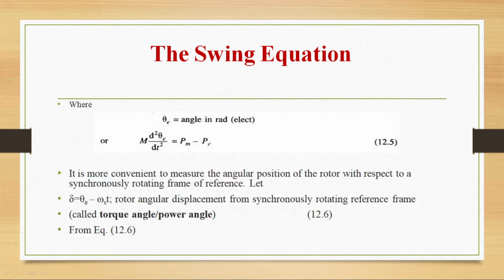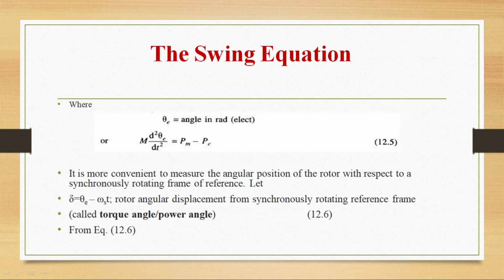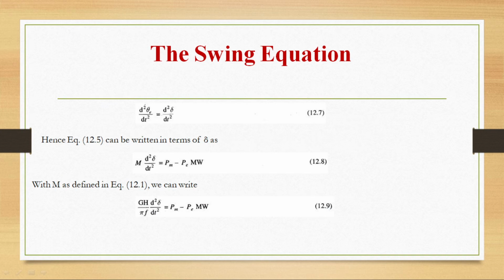Now the equation M d square theta E by dt square equal to Pm minus Pe can be written in terms of delta as M d square delta by dt square, because in place of d square theta E I am substituting d square delta. So M d square delta by dt square is equal to Pm minus Pe.